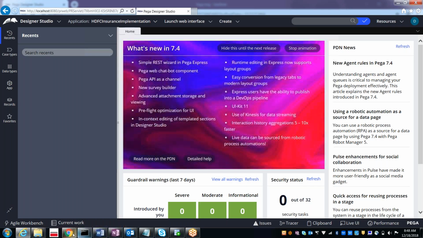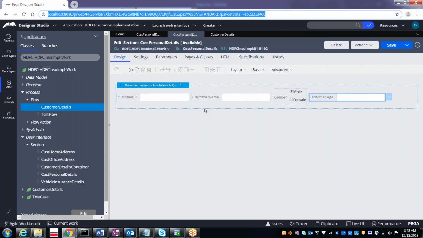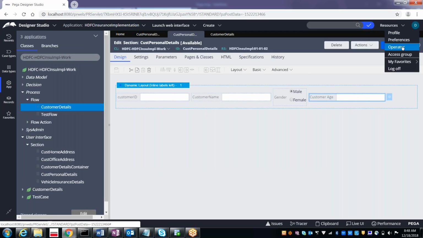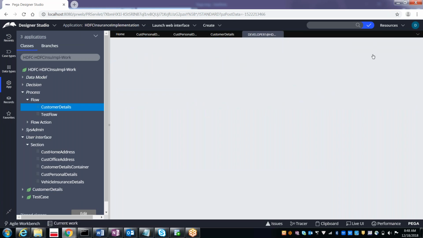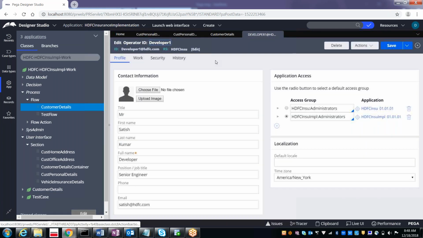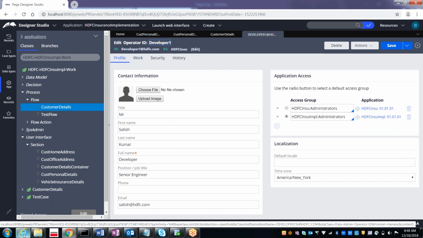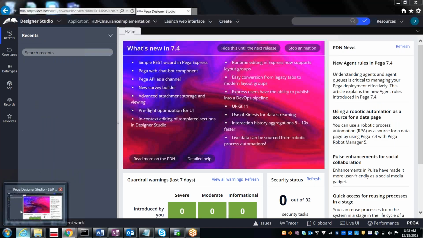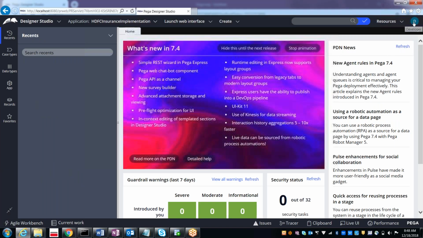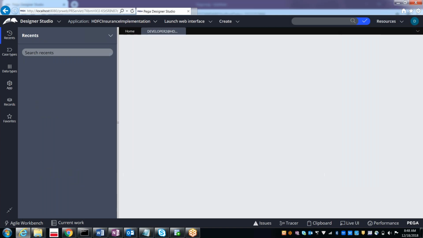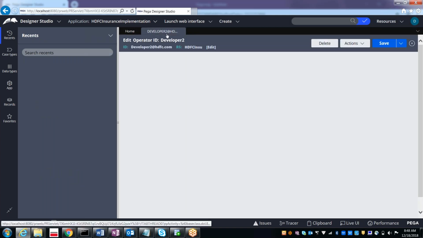In the Chrome I logged in as developer 1, this is the developer 1 operator. In the Internet Explorer, I logged in as an operator, that is developer 2.